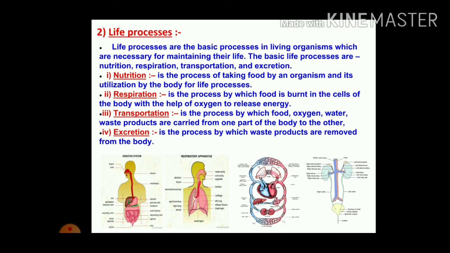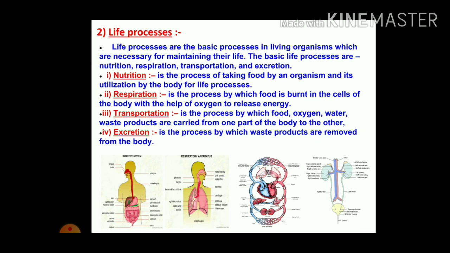We are going to see in the excretion process how toxic products get removed from our body. Next, respiration. In the respiration process, energy is created from carbohydrates.